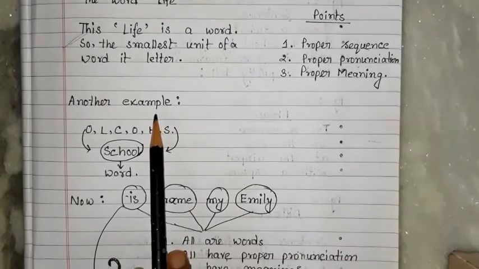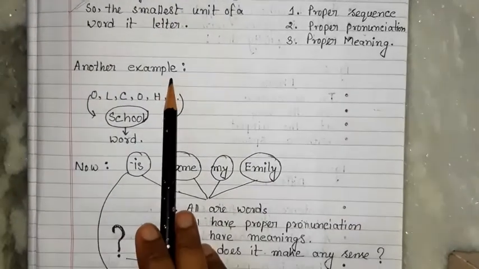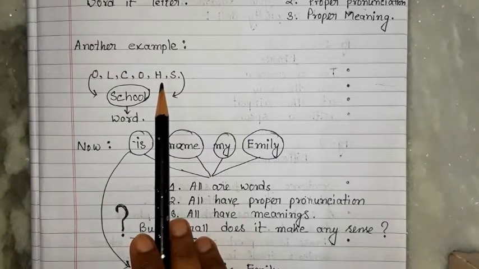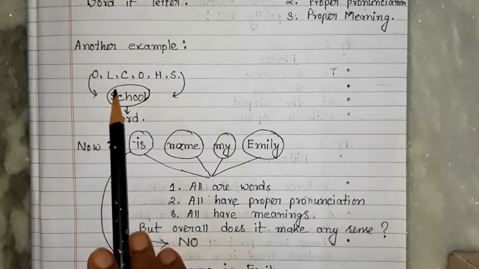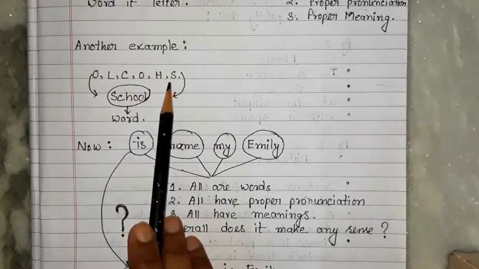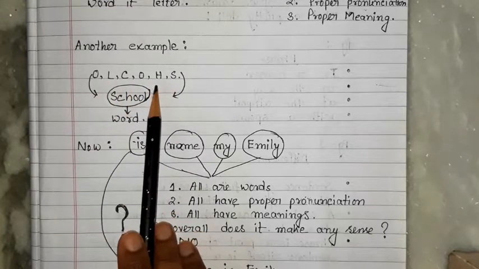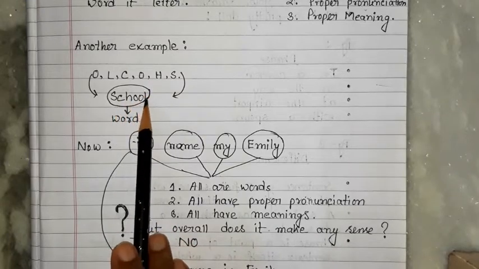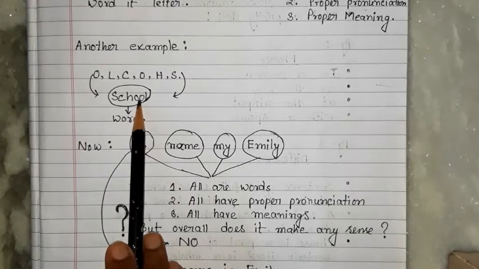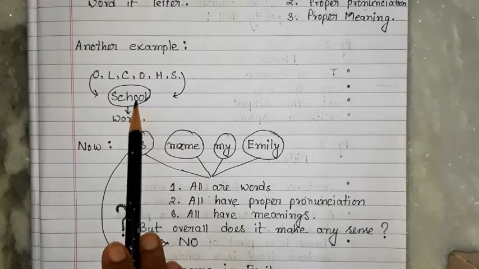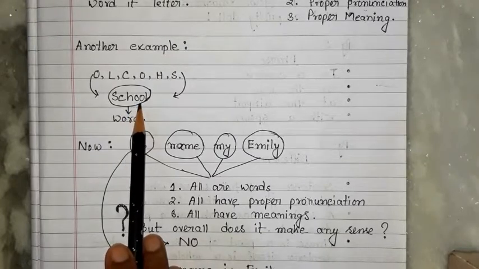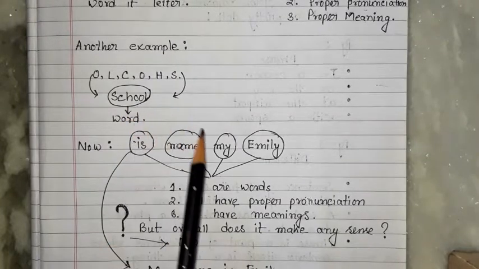Like this, though it is another example, this is to connect you with today's topic. Few letters are given that are not written sequence wise. When we write them in proper sequence, it is school. So the sequence is maintained, proper pronunciation, school, and proper meaning. You definitely know about this.